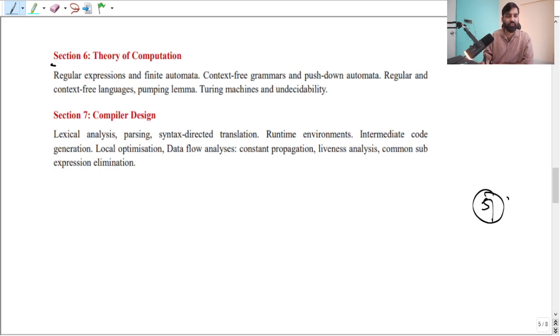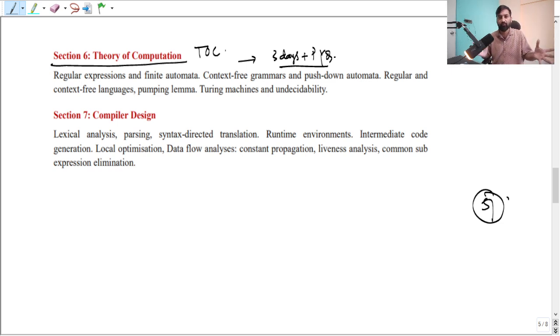Now there is a subject called TOC. On TOC you just spend 3 days plus PYQ. Just refer to these topics, whatever topics are mentioned, go through them, whatever reference you are following, and follow PYQs.